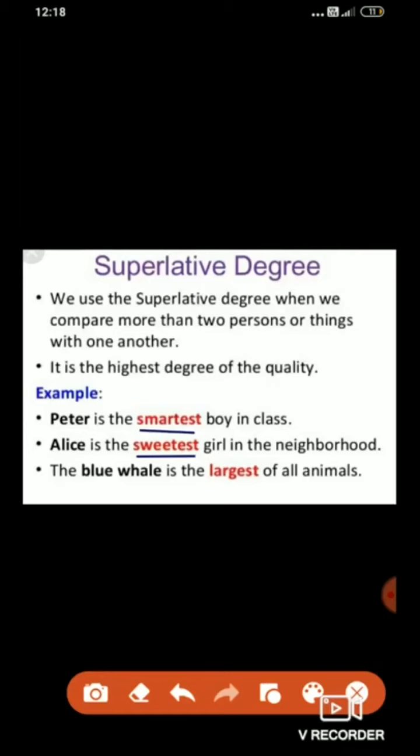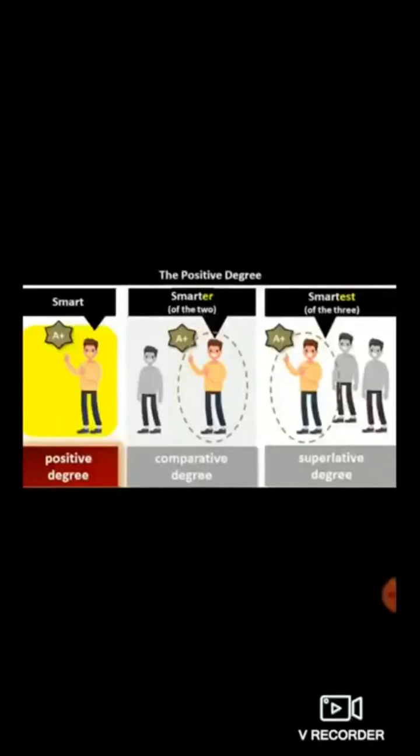The blue whale is the largest of all animals. So dear students, there are many types of animals. Among those, the blue whale is the largest. So the blue whale is compared to many animals. That's why it is an example of superlative degree. It is the highest degree of the quality. What is the adjective here? Largest.